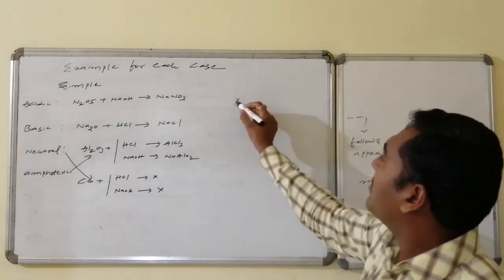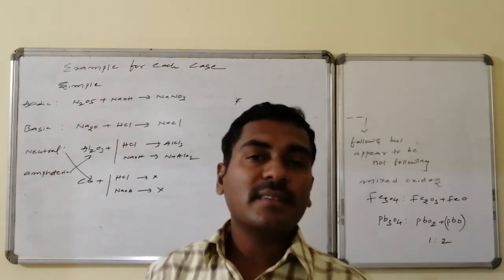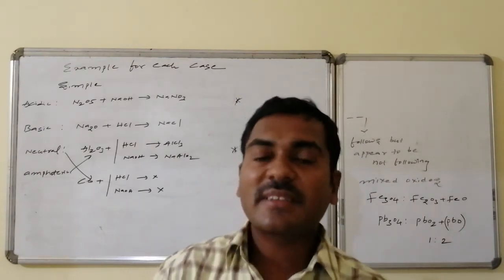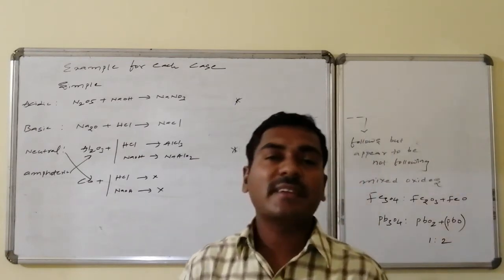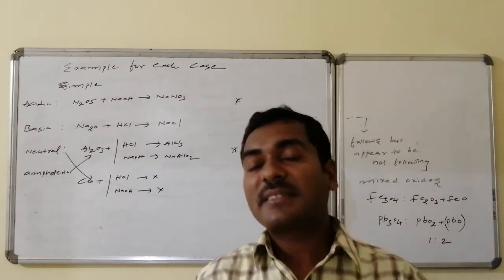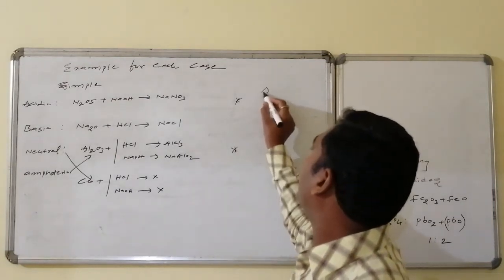And there is another important point for discussion. In general, what we can say is that metal oxides are basic in nature. Yes, most of the metal oxides are basic in nature, but some of the metal oxides act as amphoteric in nature. Suppose let us go for aluminium.